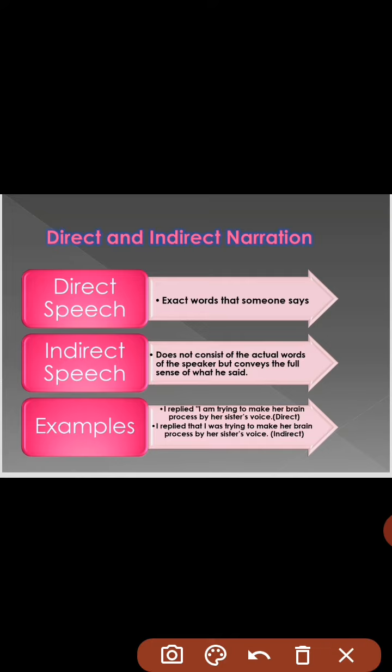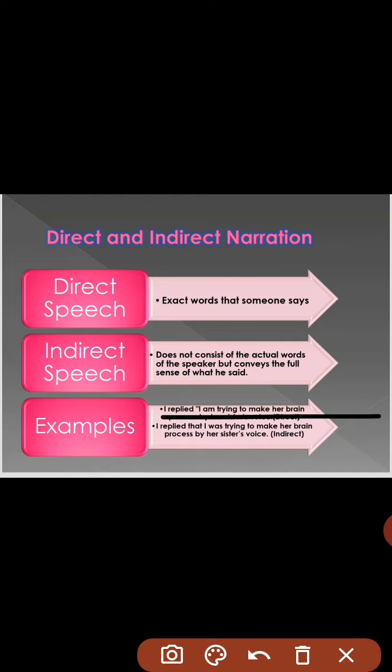When it comes to indirect speech, it basically does not consist of the actual words of the speaker, but it conveys the full sense of what he said. We just change the pronoun according to our own situation when we are telling or to whom we are telling the same words into our own words. So that is why we change the pronoun in it and the tense as well. Here we'll discuss an example.